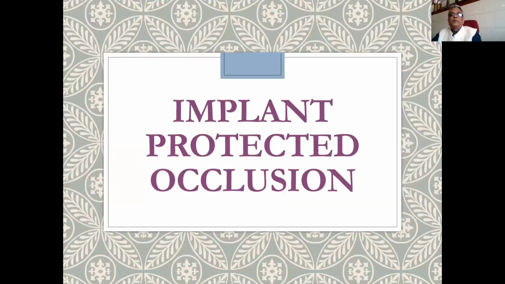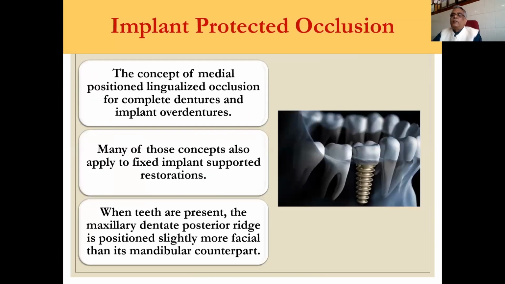Now, what is the implant protected occlusion? It means the occlusion which protects our implant. The concept of medial position lingualized occlusion applies to complete dentures and implant overdentures. Many of those concepts also apply to fixed implant supported restorations.